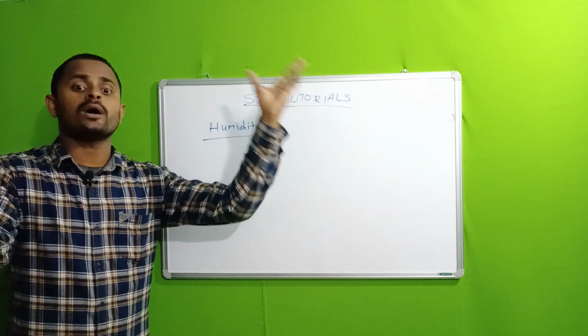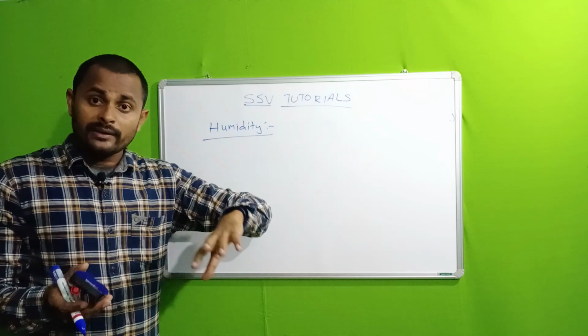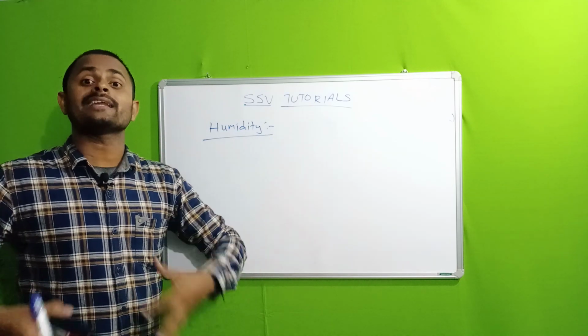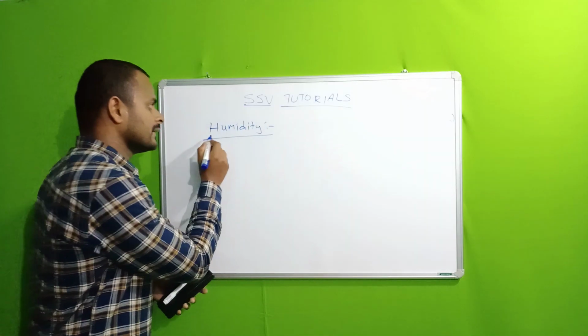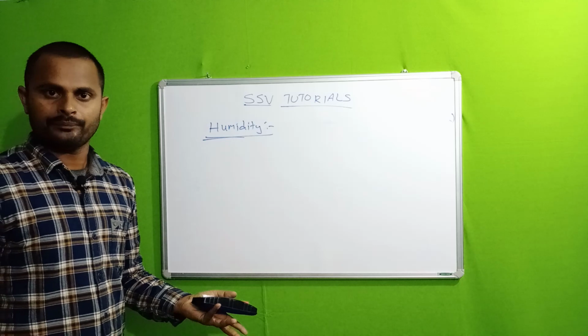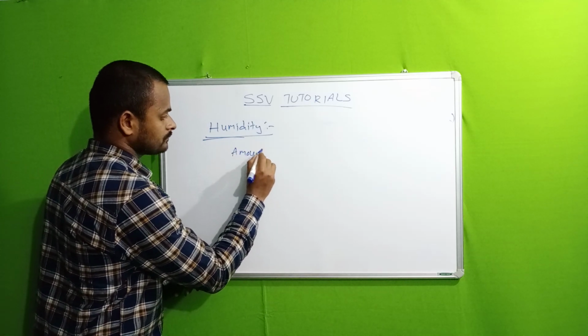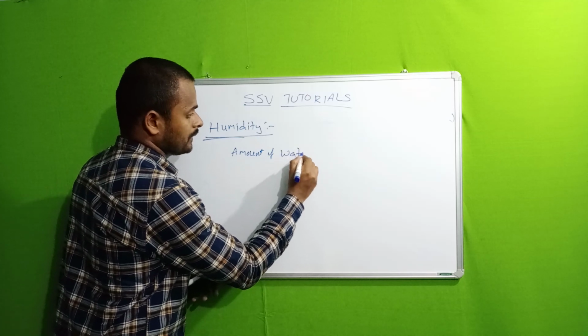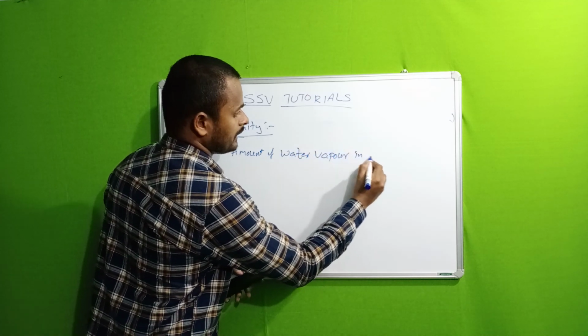So all this water vapor is in our atmosphere. The water vapor contained in our surrounding atmosphere is nothing but humidity. Humidity is nothing but the amount of water vapor in air.